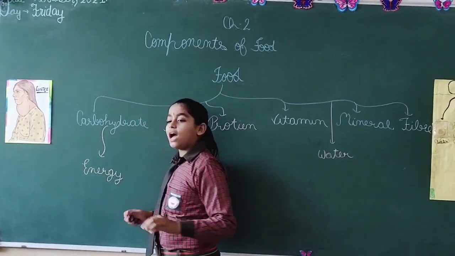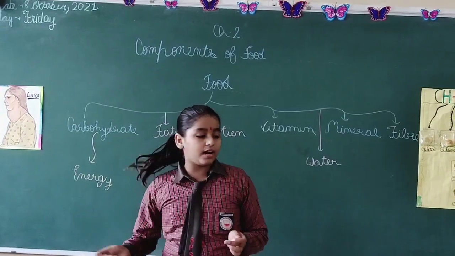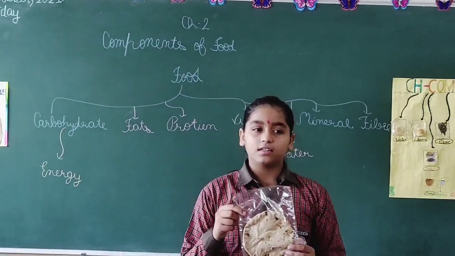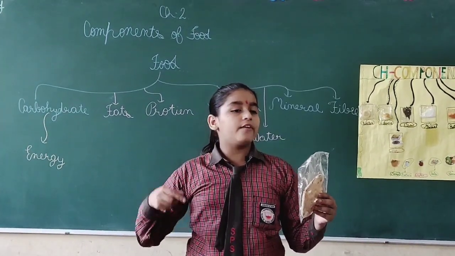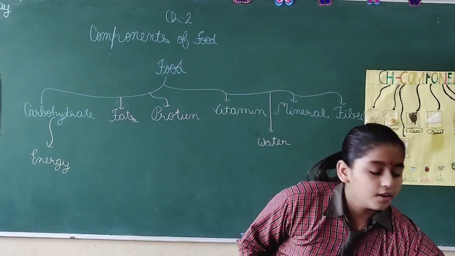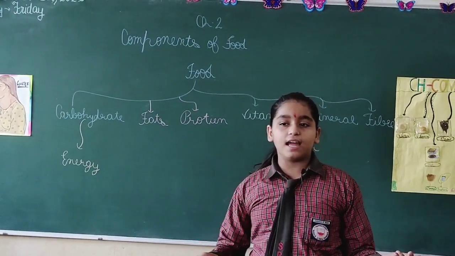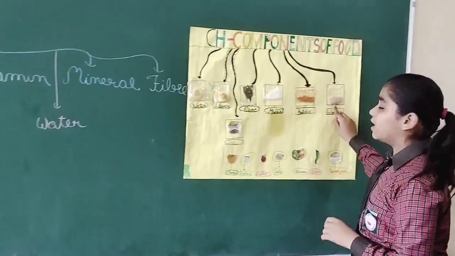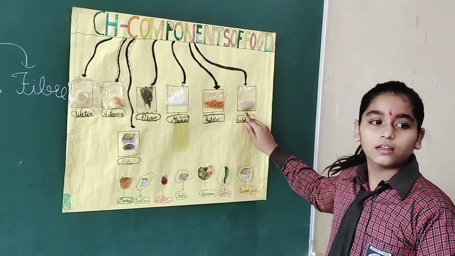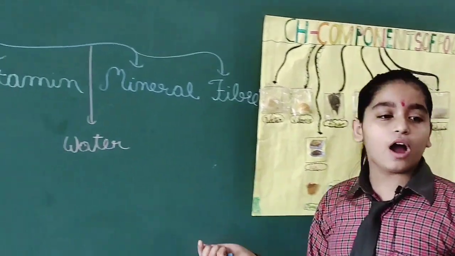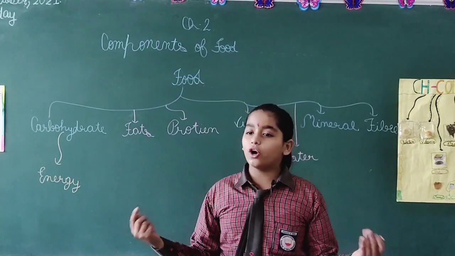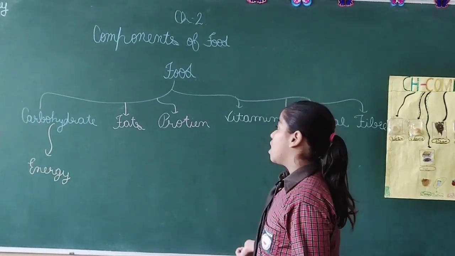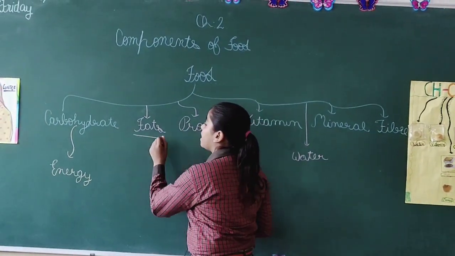Now I will tell you the examples of carbohydrate. See here, what is this? Chapati. Chapati is made from wheat, and in wheat a lot of carbohydrate is present. Okay, students? Yes, ma'am. Now you can see here, what is this? Rice. In rice also carbohydrate is present. I hope you understand about carbohydrate. Yes, ma'am.